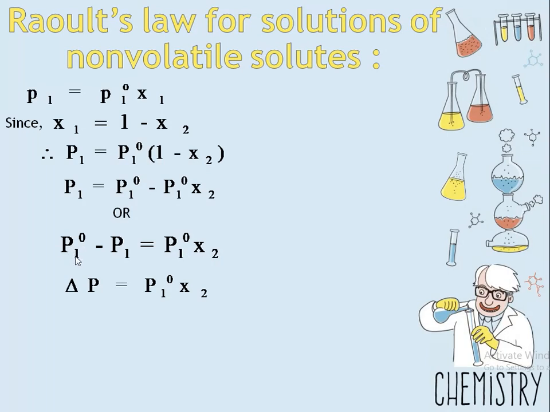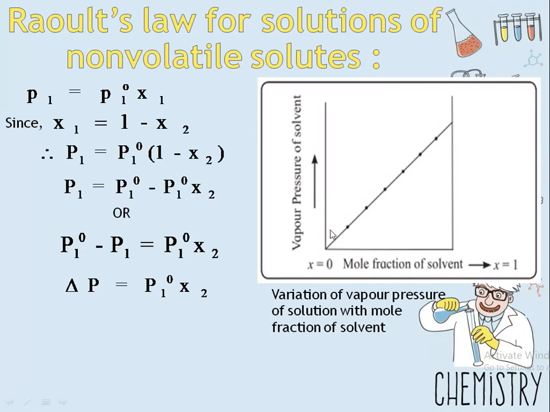So this P1 naught minus P1 means the difference in the vapor pressure, given by delta P, which is equal to P1 naught and x2. If we plot a graph of pressure and mole fraction, we get a straight line passing through the origin. This is a graph of the vapor pressure of solvent and mole fraction of the solvent. So when the mole fraction of the solvent increases, the vapor pressure also increases. Hence, it is directly proportional.